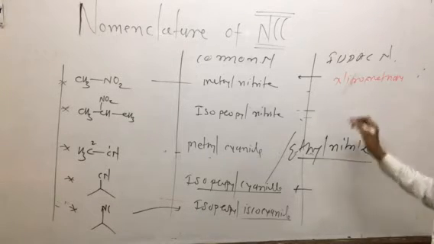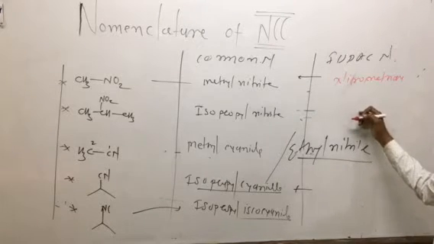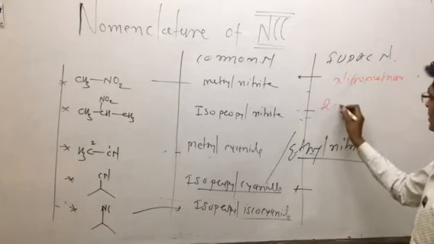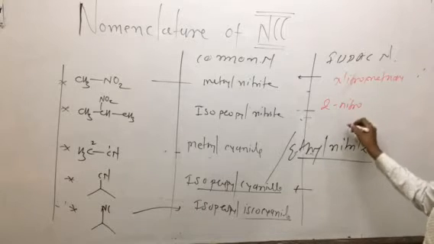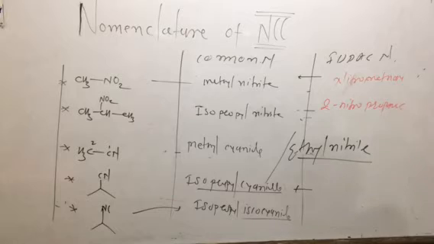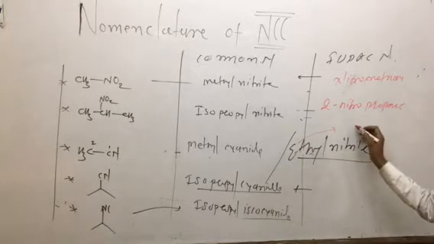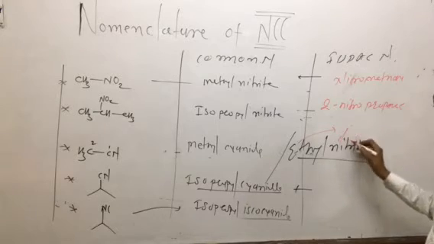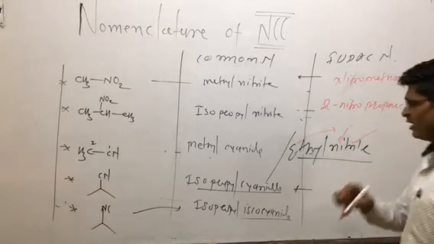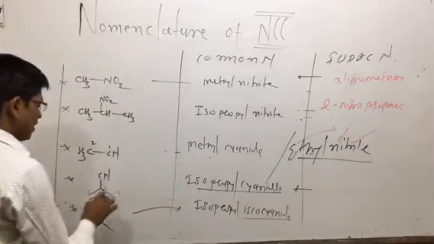That's why the parent name of the compound is nitromethane. So isopropyl nitrite is 2-nitro. क्या बोलेंगे? 2-nitropropane. The name of the example is 2-nitropropane. And this is methyl, or you can say ethyl nitrile. So again you can see the numbering: 1, 2, 3, and 1, 2, 3.